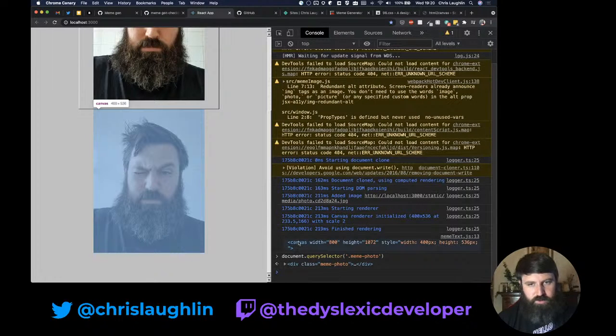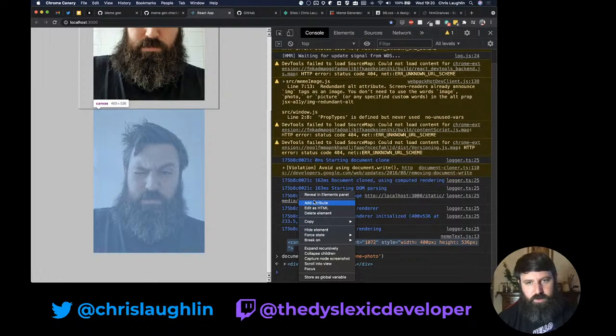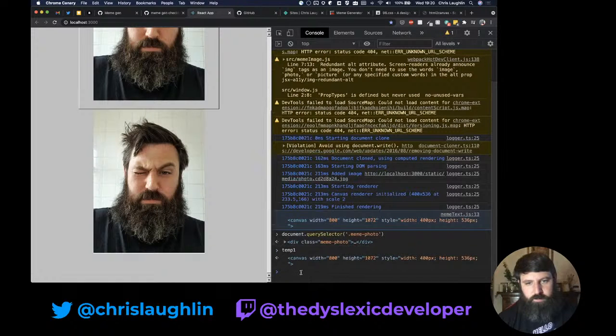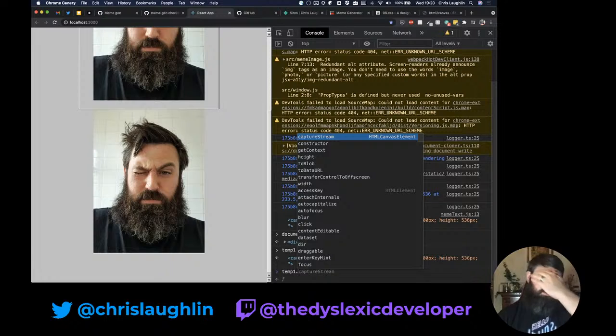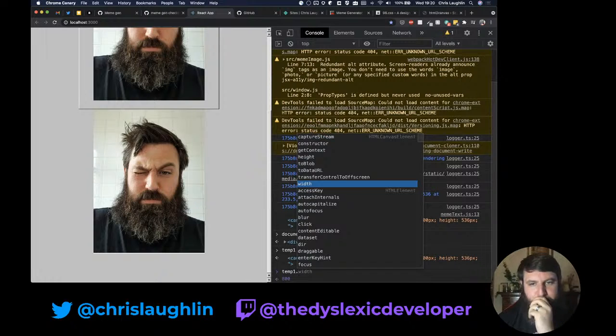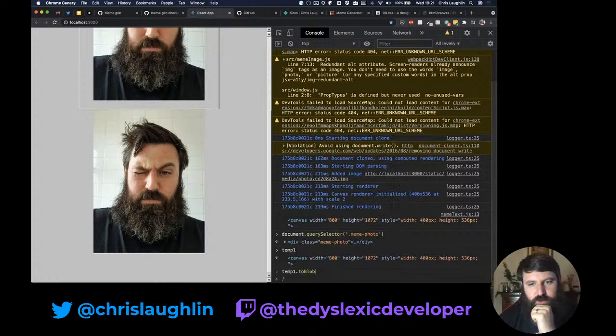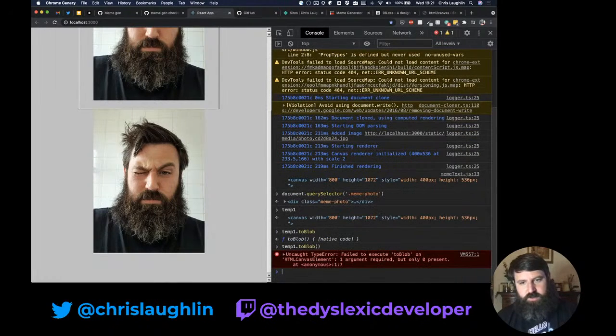But nonetheless, if we grab this, I think we can make it a global. So now temp1 is our canvas, so we can see the different methods that are available to us. Like we can trigger click events on it, we can set if it's draggable, we can toBlob it, which is a function.